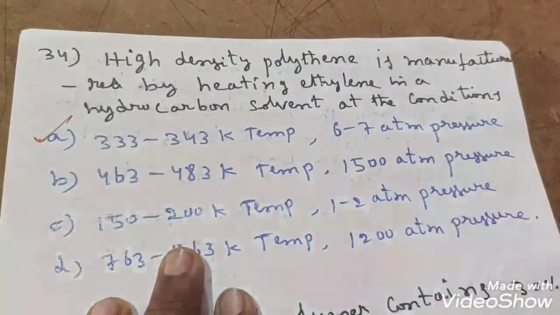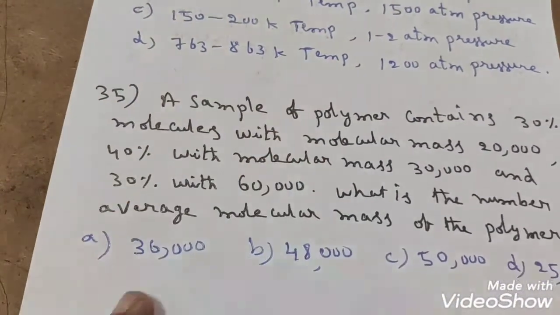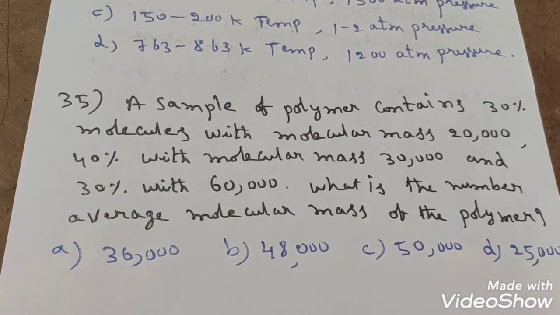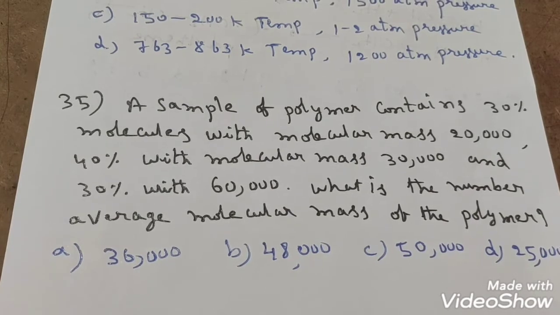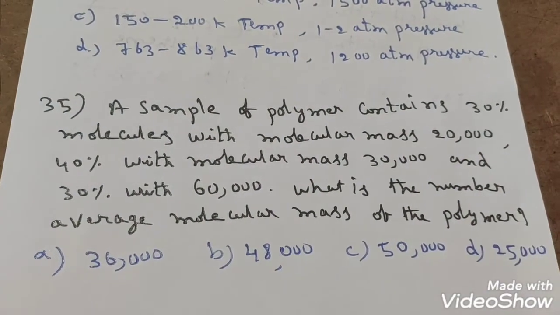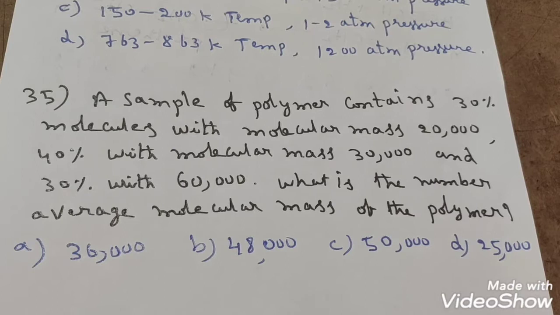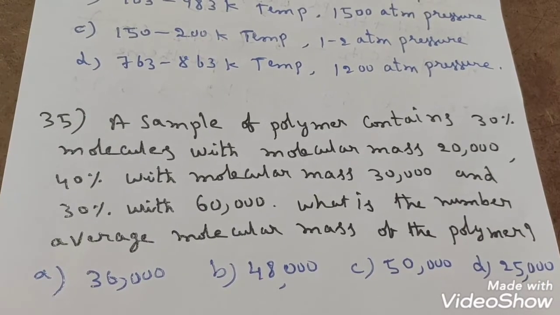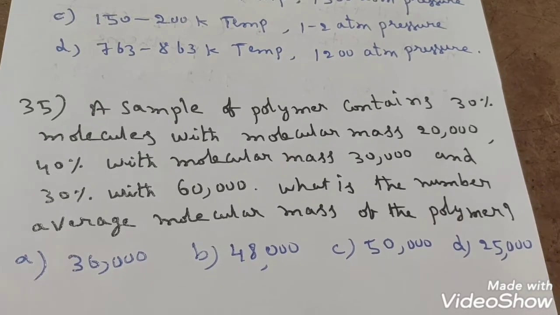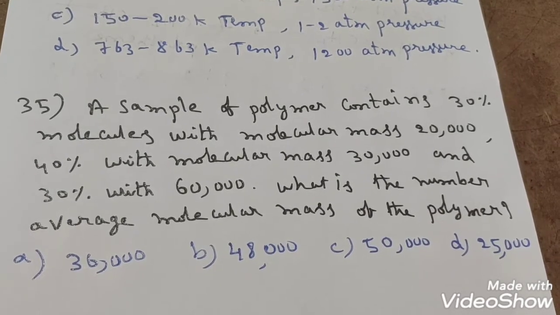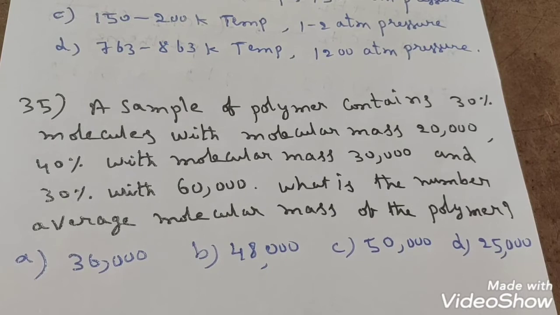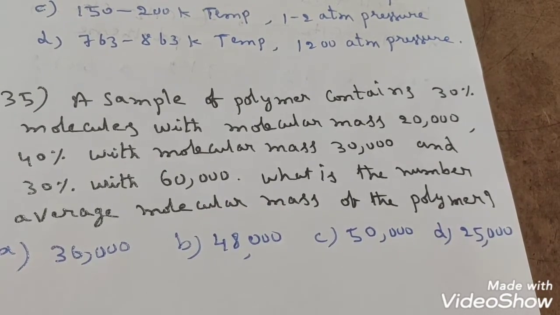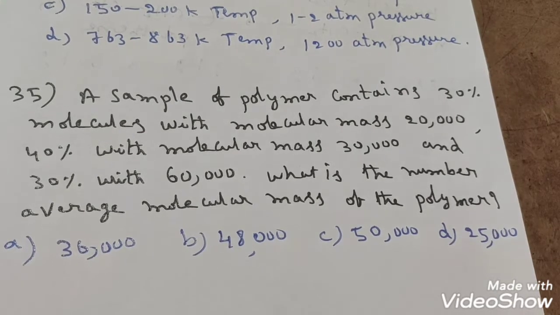So this is the direct question given, right? Yes. Next question, if you observe, a sample of polymer contains 30% molecules with molecular mass 20,000, 40% molecules with the molecular mass 30,000 and 30% with 60,000. What is the number average molecular mass of the polymer they have asked, right?